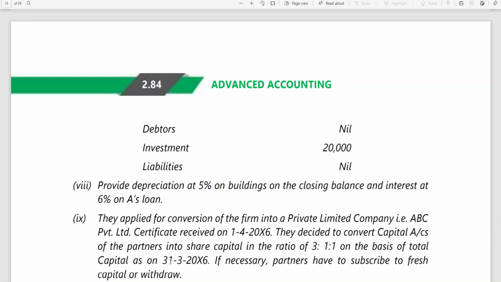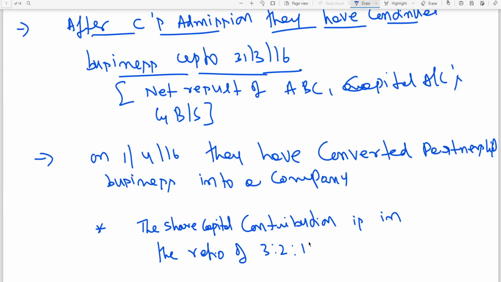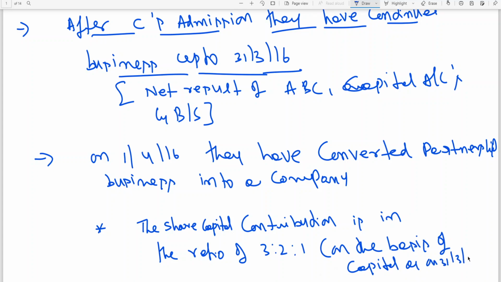That is, to convert capital accounts into share capital in the ratio of 3:2:1 on the basis of total capitals as on 31st March 16.